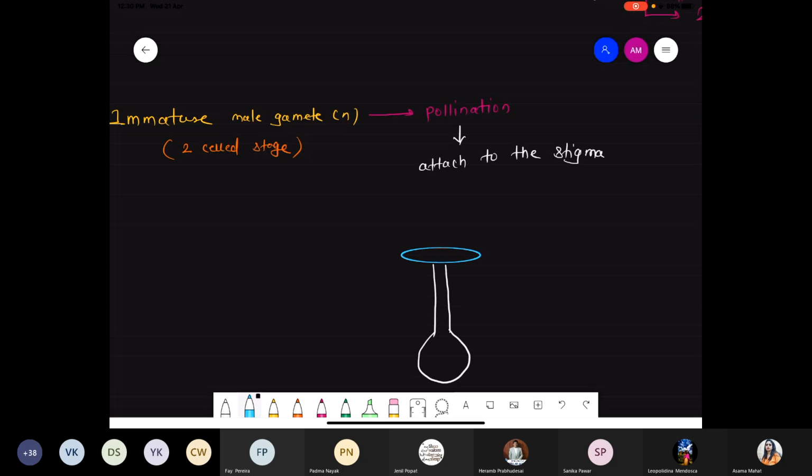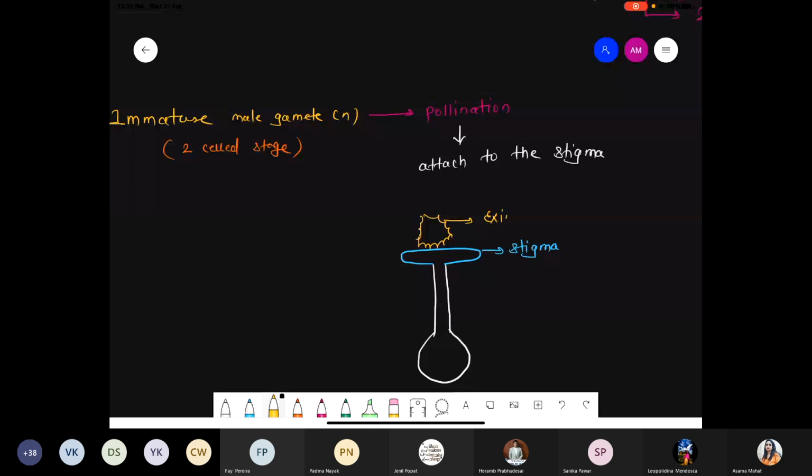We'll see this part in detail when we talk about pollen-pistil interaction, but I'm explaining it a little bit here. So these are parts of the stigma. Now what happens? On the stigma, the pollen grain will be attached.